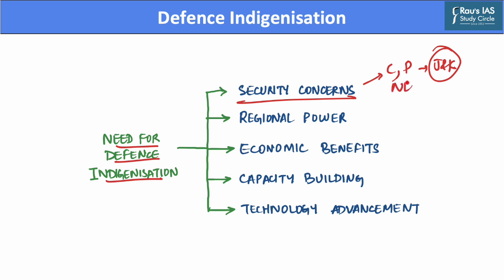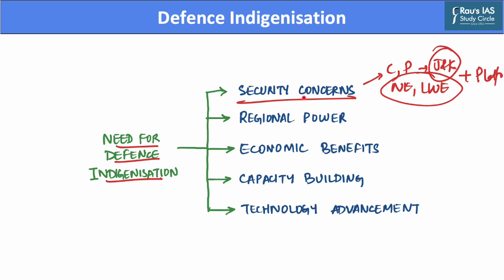Further, northeastern states as well as left-wing extremist areas also face severe insurgencies, and this has intensified the need for more funding in the defense sector as well as procurement of indigenous platforms.